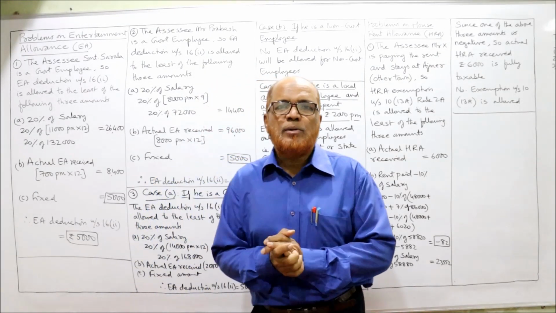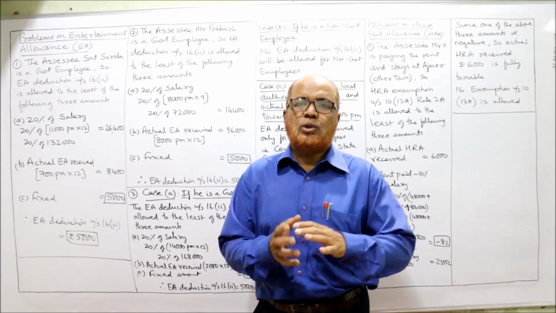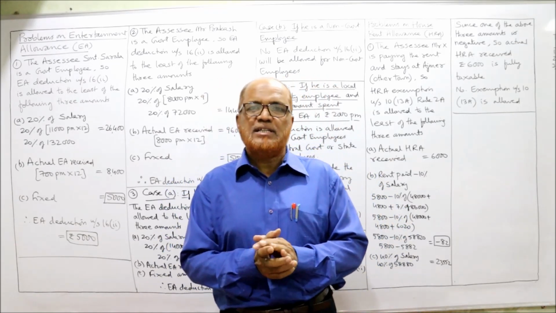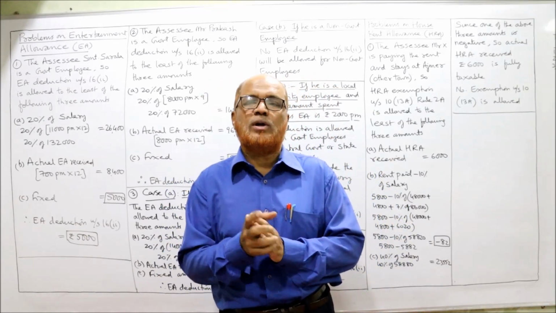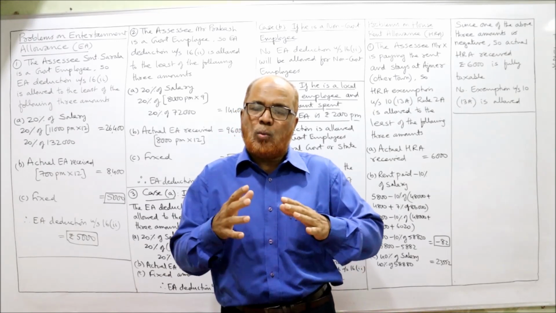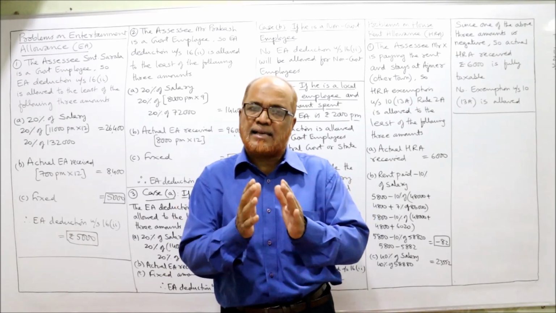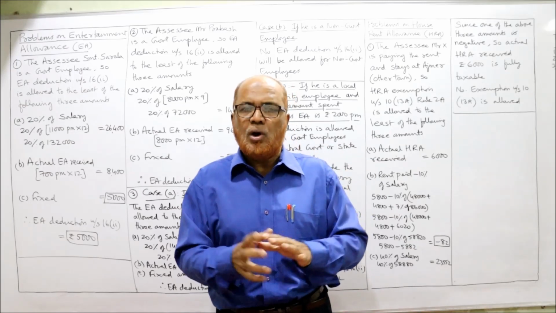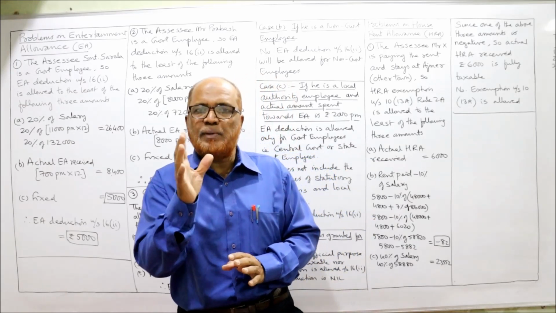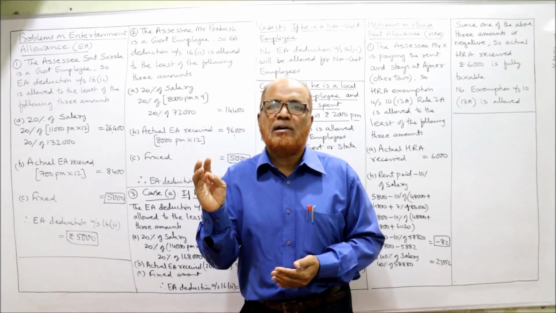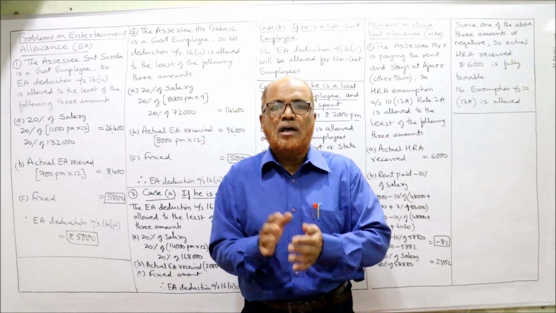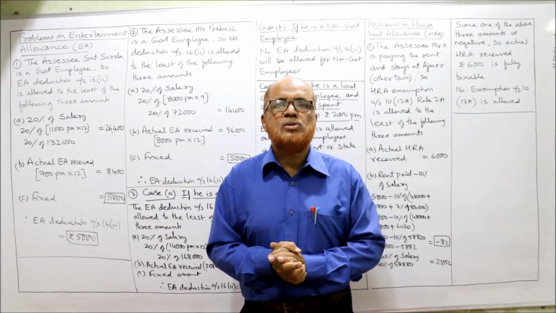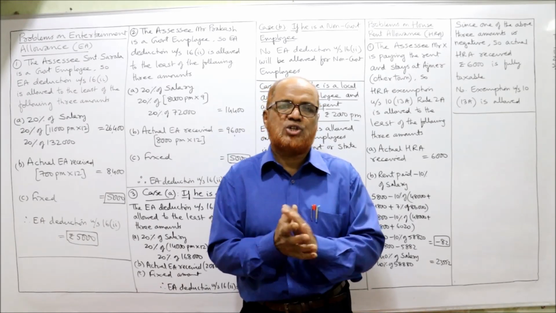Now we'll start the problems on allowances. In the last video I explained in detail regarding the allowances: what is the meaning of the term allowances, what are the different types of allowances, and the classes of allowances according to fully taxable, partly taxable, and fully exempted. I have also explained in detail the provisions of entertainment allowance and house rent allowance. Now I am going to do the problems on that EA and HRA.